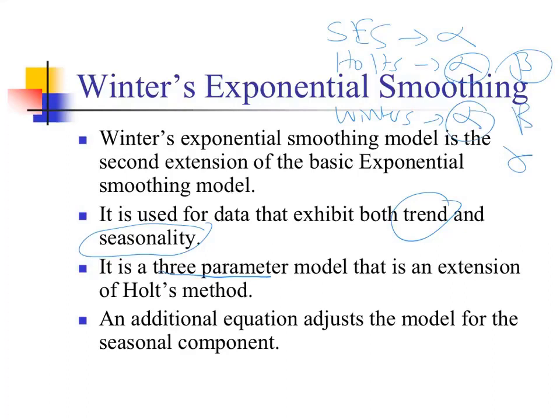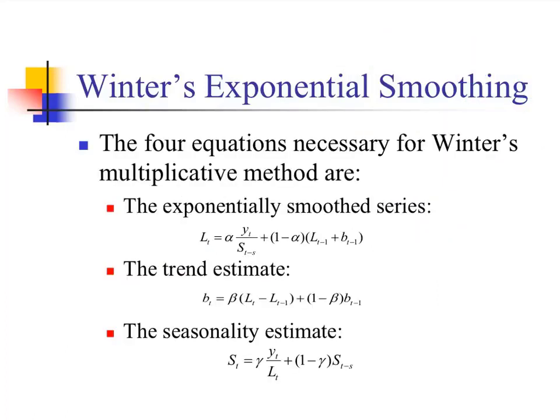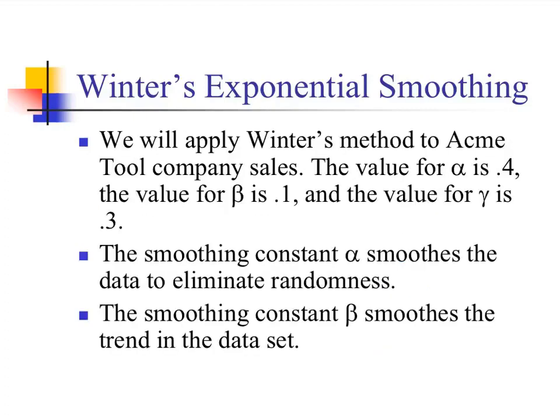Alpha is going to be the smoothing constant for level, beta is for trend, and gamma is going to be for seasonality. Four equations are necessary for Winters method. The first one is for level forecast, the second one is for trend, and the third is for seasonality. And the fourth equation is for forecasting future periods, which is not on the slide. So we will apply Winters method to Acme Tool Company sales. The value for alpha is 0.4, the value for beta is 0.1, and the value for gamma is 0.3.